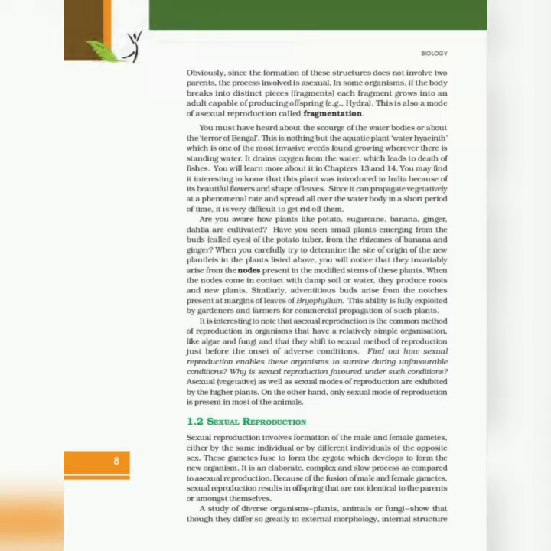When you carefully try to determine the site of origin of the new plantlets in the plants listed above, you will notice that they invariably arise from the nodes present in the modified stem of these plants. When the nodes come in contact with damp soil or water, they produce roots and new plants.